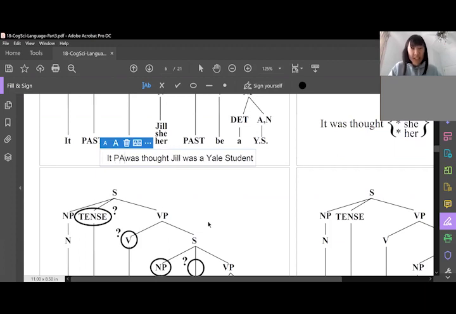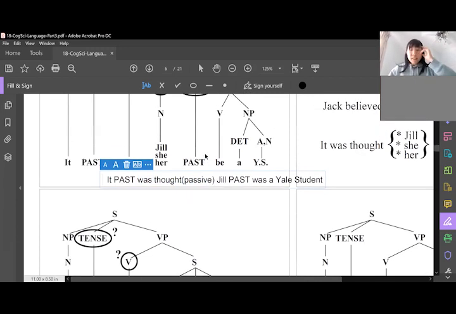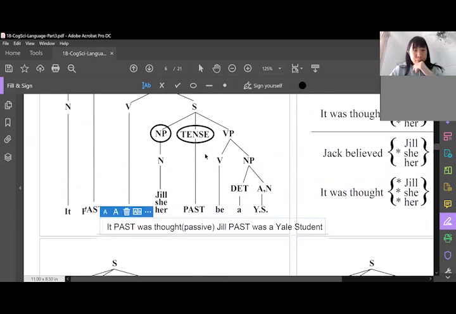Thought is past tense, right? And then was is also past tense. None of these are infinitives. You've got to check for that before you separate out tenses. But since none of them are infinitives, we're all good. One thing to note is obviously was thought is a passive. So we probably want to label that so that you don't think about it. Ideally, if you had this on pen and paper, I would just cross it out so that you don't get confused, but that's fine.